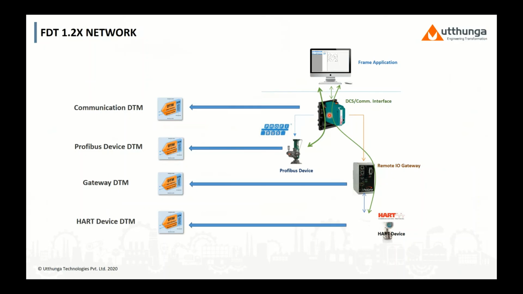It is not a direct communication just like another device. So this device will be communicated through the Profibus gateway. So in this case, I need to have the gateway DTM available. So again, it depends on the device connectivity or the need. Hope that answers your question.